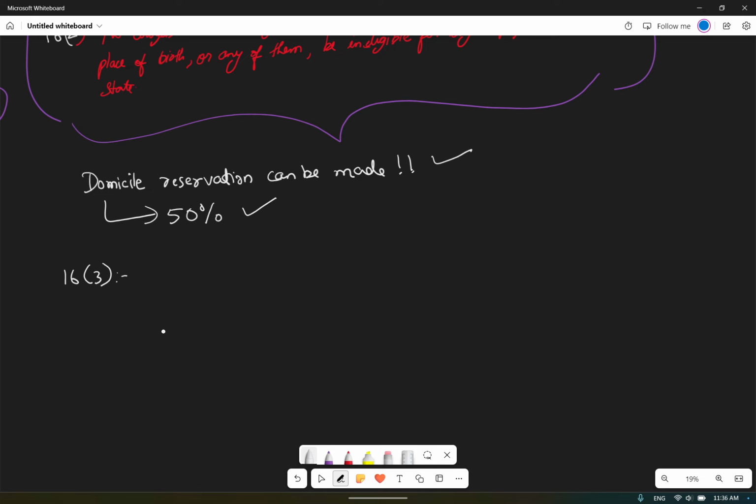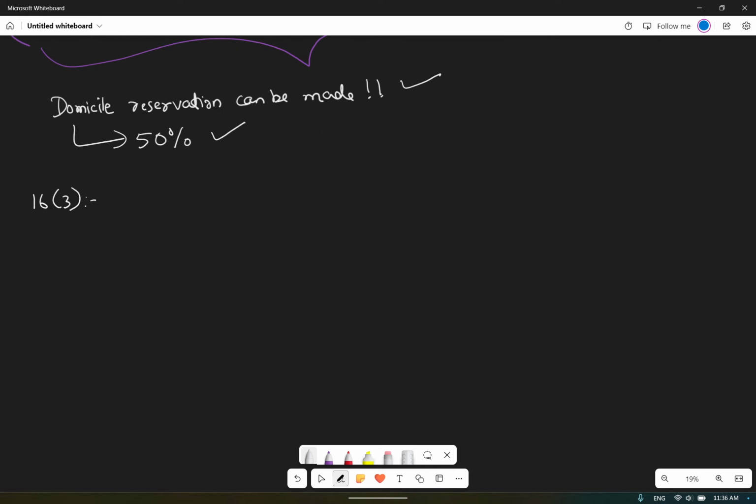Now what exactly is Article 16 clause 3? Article 16 clause 3 confers or provides the power on the Parliament to provide by law residence as a qualification in cases of certain classes of employment under the state. Let me write it.